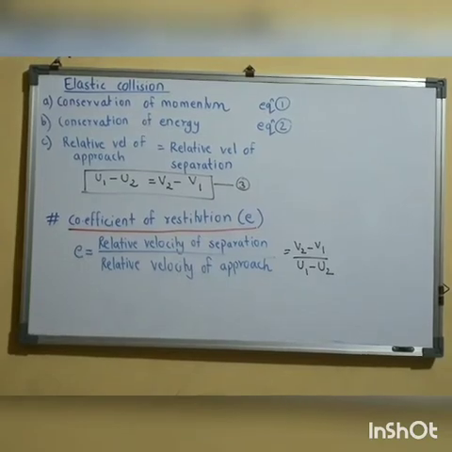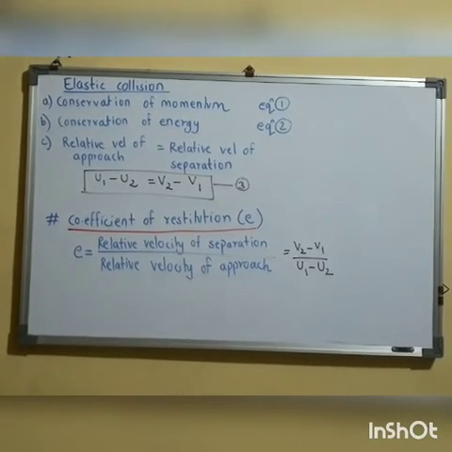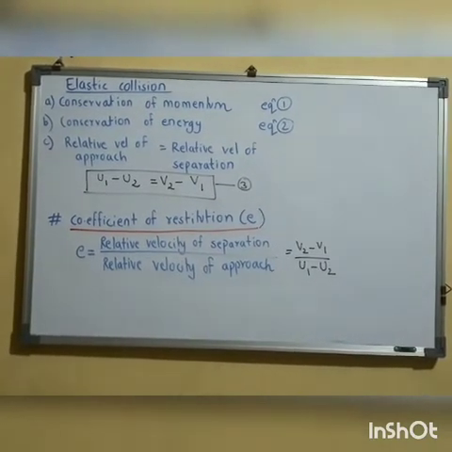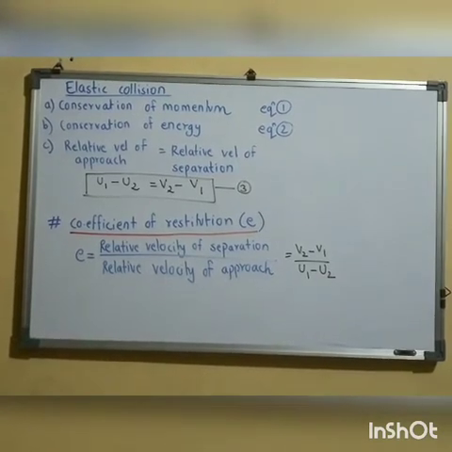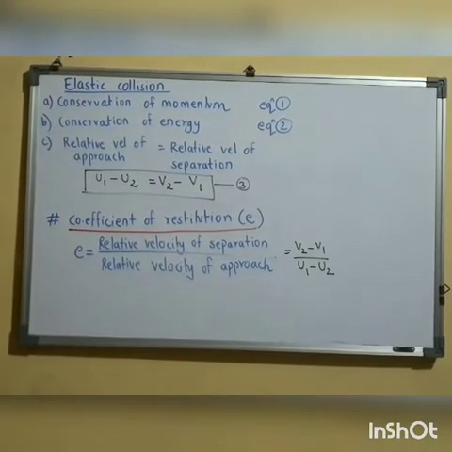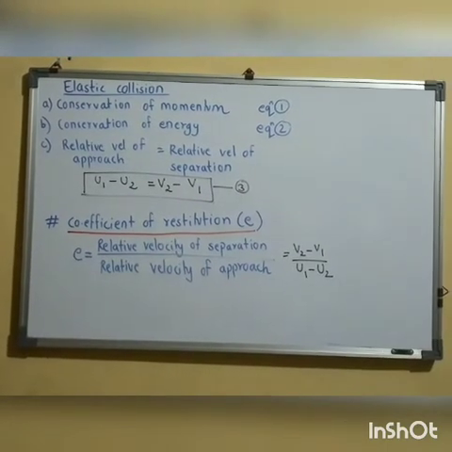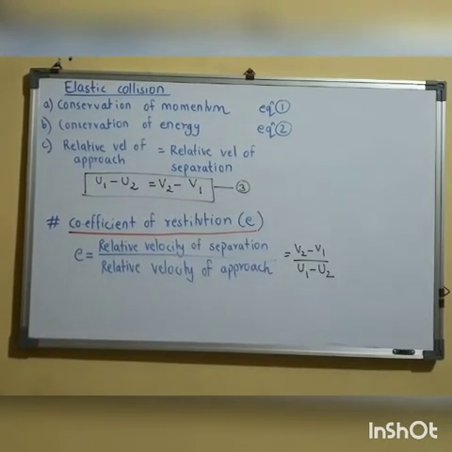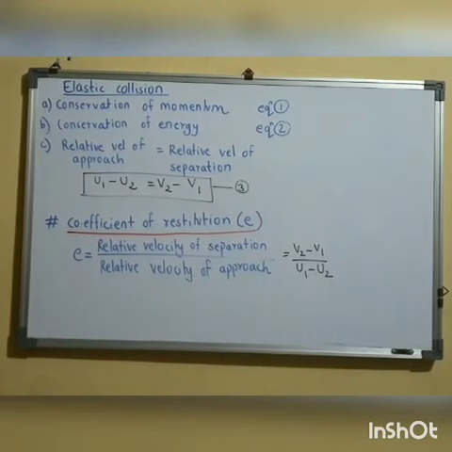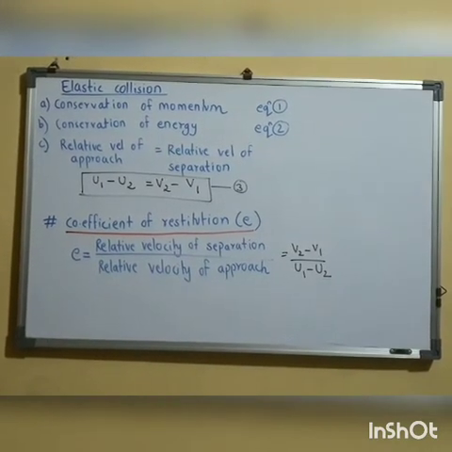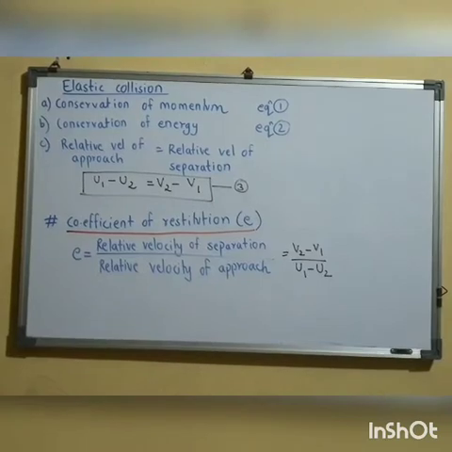Now one more term which is very important is the coefficient of restitution. It is used both for elastic collision as well as inelastic collision. So how to define coefficient of restitution? E is the ratio of relative velocity of separation to relative velocity of approach. Relative velocity of separation is v2 minus v1 and relative velocity of approach is u1 minus u2.